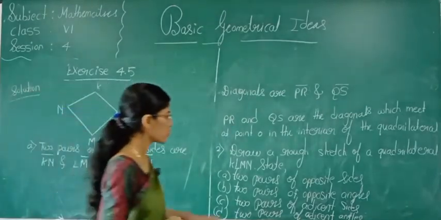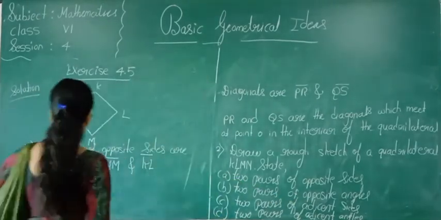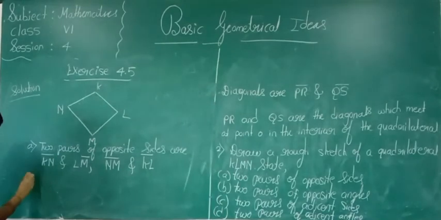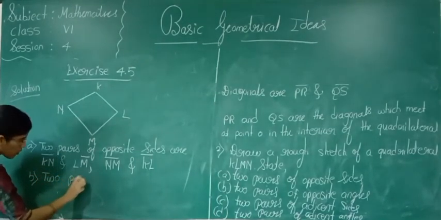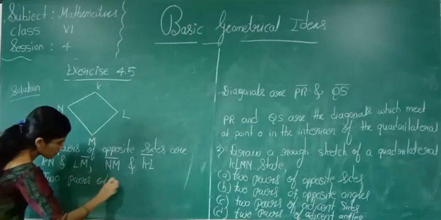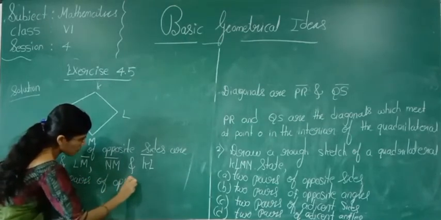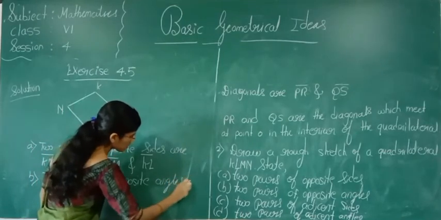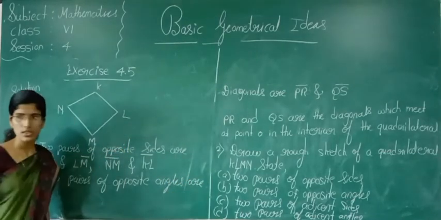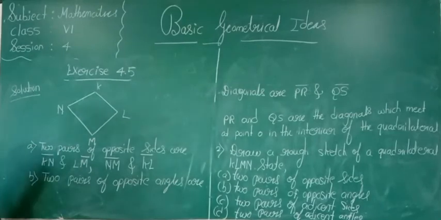Next, two pairs of opposite angles. Which are the two pairs of opposite angles here?